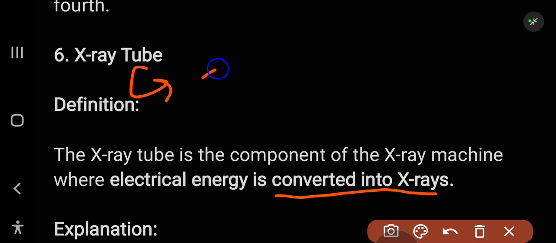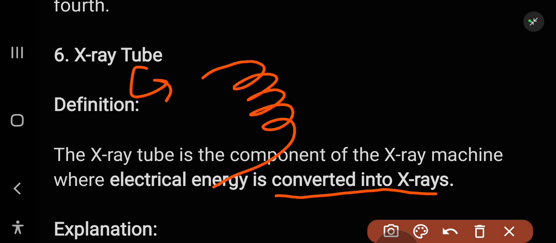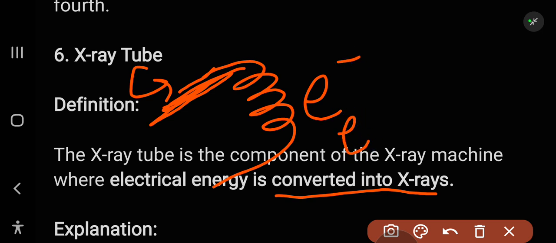Then we have the X-ray tube. The X-ray tube is a component of the X-ray machine where electrical energy is converted into X-rays. In the X-ray tube we have a filament, like this tungsten filament, and then the current goes through this filament, and the electrons are ejected via thermionic emission. Here the electron cloud forms, and then these are attracted toward the anode side. The anode is in an inclined position, to maximize the X-ray production.